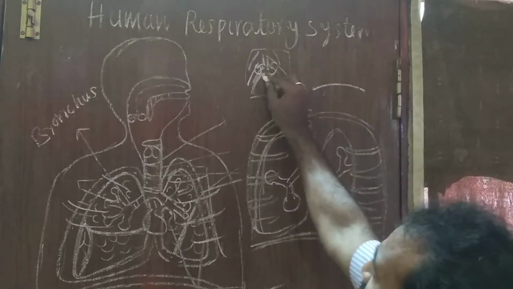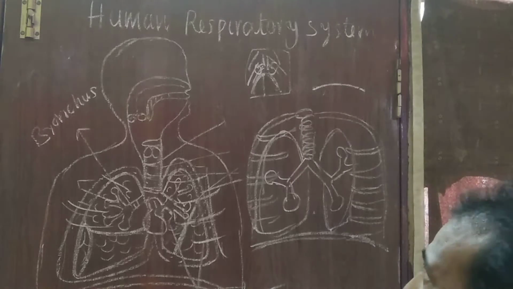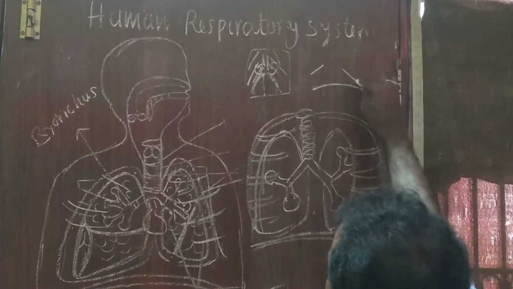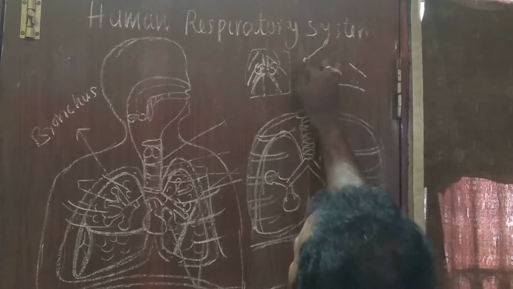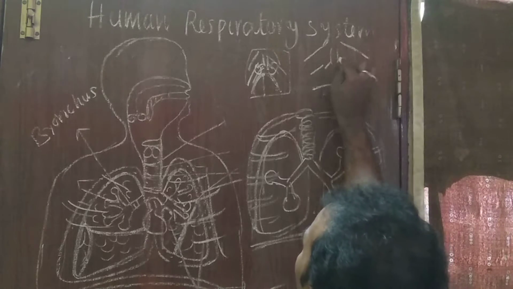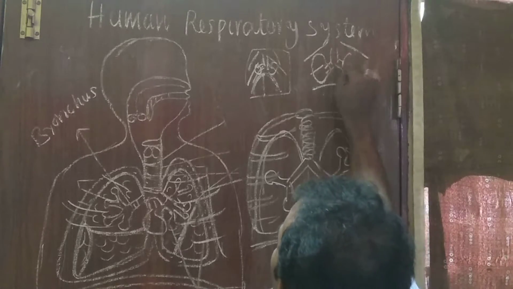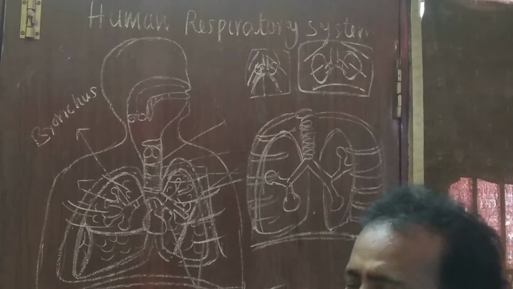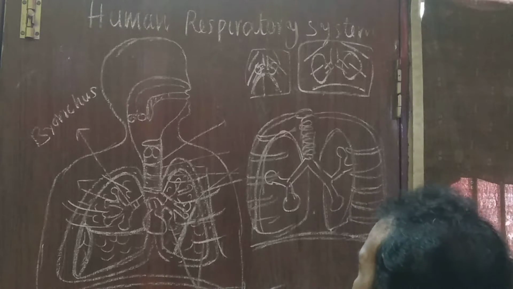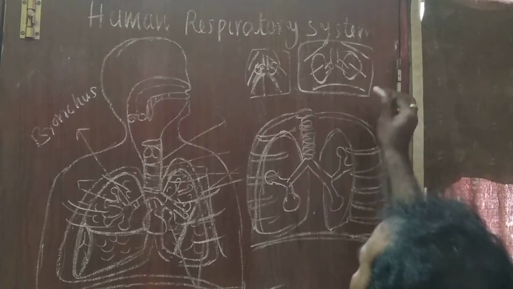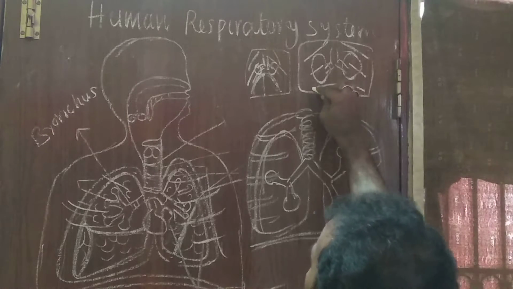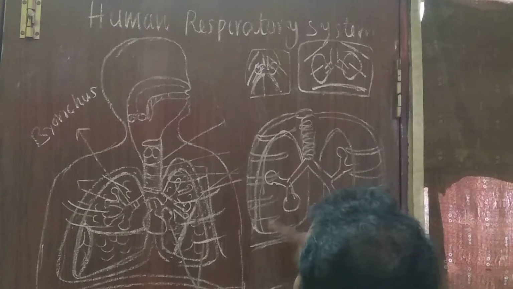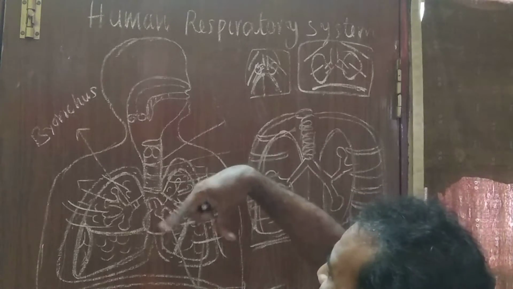The intercostal muscles are pulled down. At the same time, the ribs are pushed forward. They are present like this, but they are pushed forward. That's why the volume of the chest cavity increases. How does it increase during inspiration? The diaphragm becomes flat. When the diaphragm is contracted, it becomes flat.